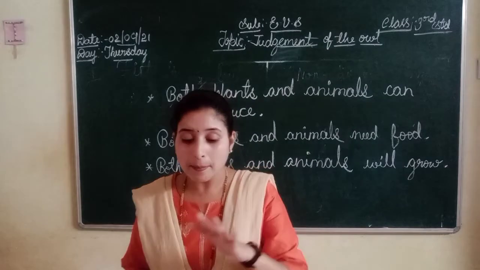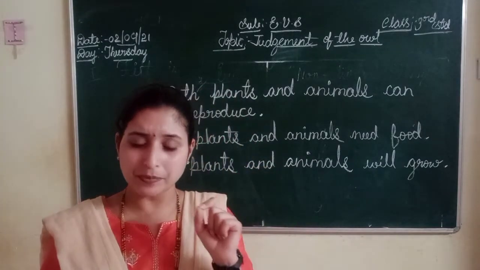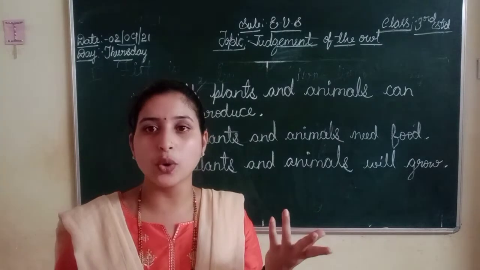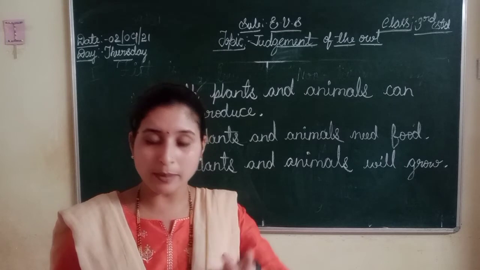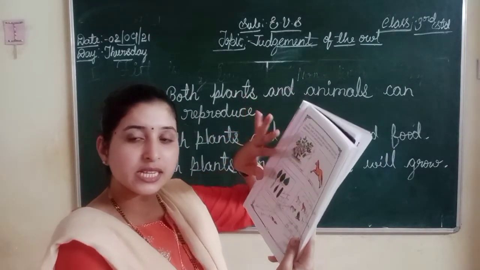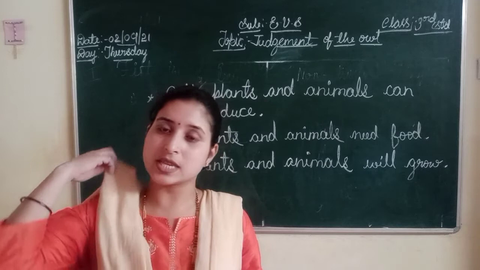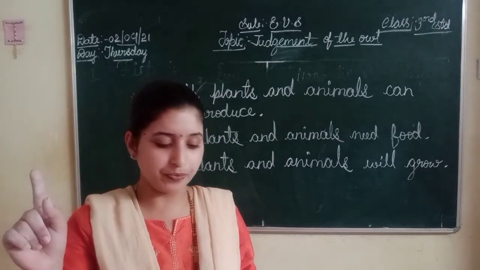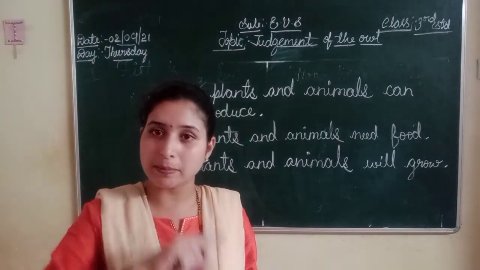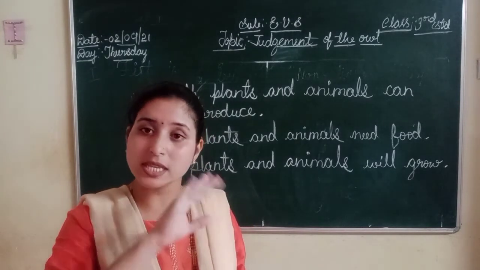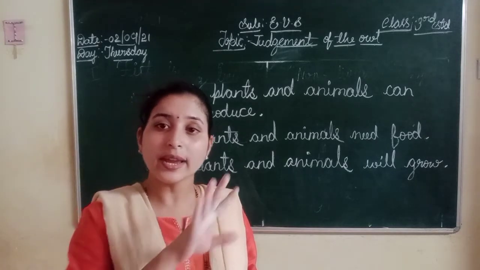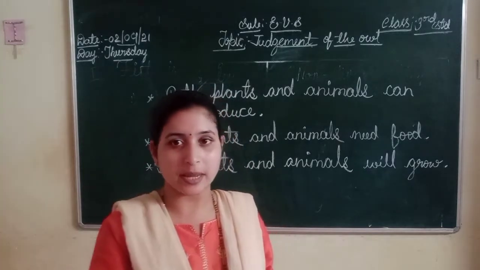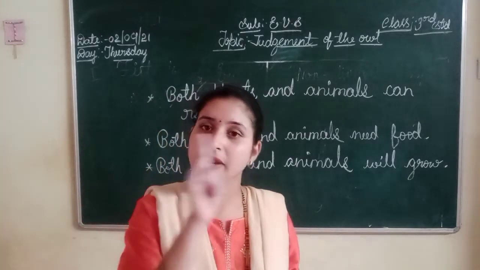What we can understand? Plants, does it move? No. Plants cannot move. Horse, one more picture on right side, that is horse. Horse can move? Yes. So what we can understand? Animals can move. Plants cannot move. Plants do not move from one place to another place. Animals can move from one place to another place. This is the major difference between animals and plants.